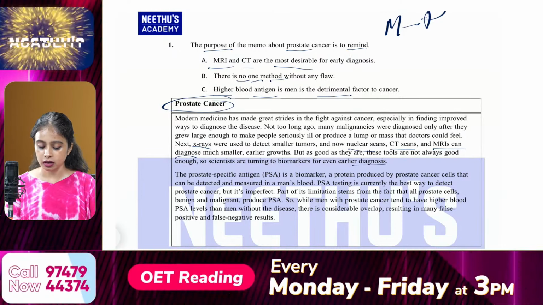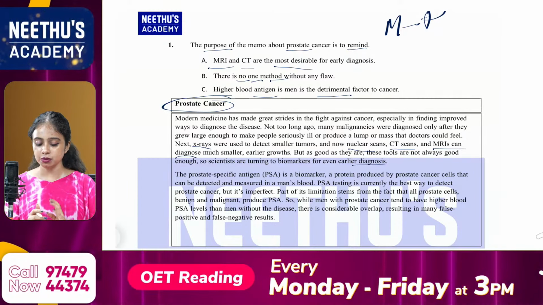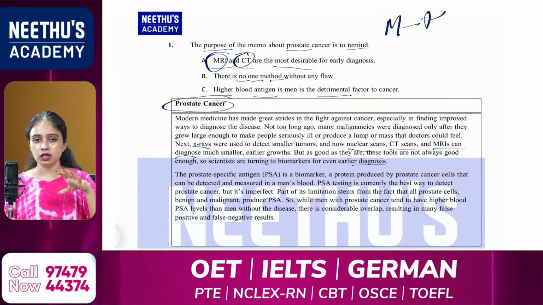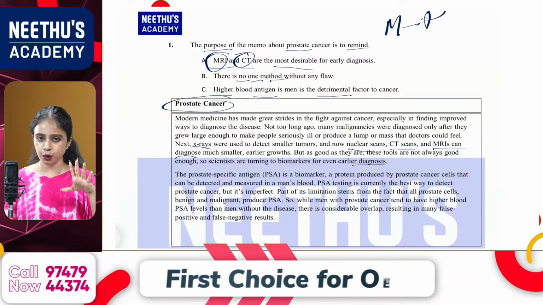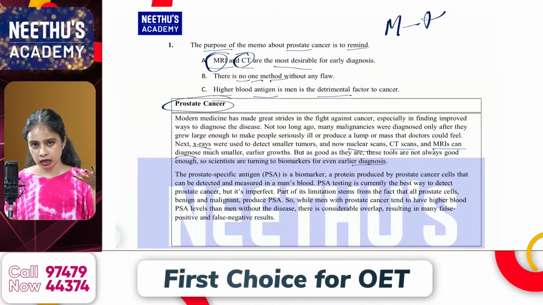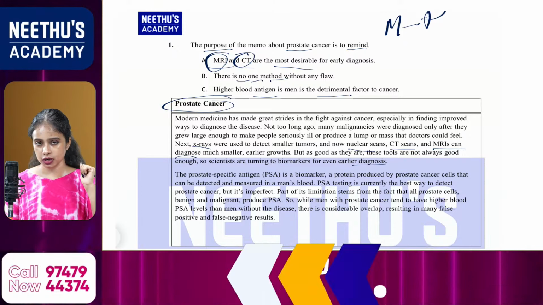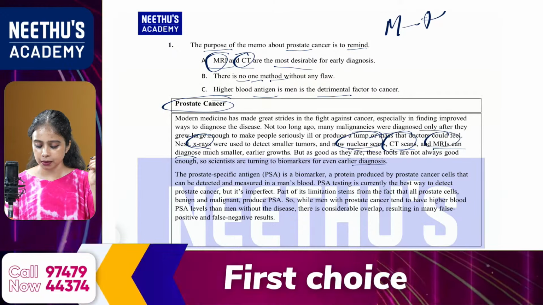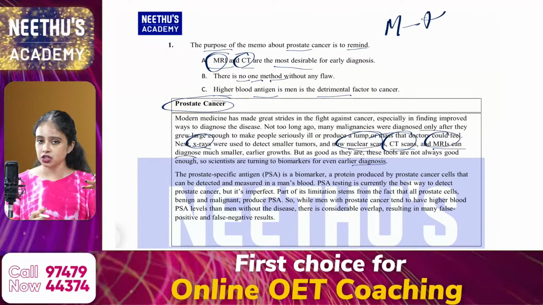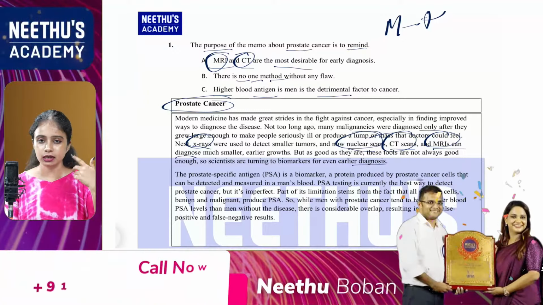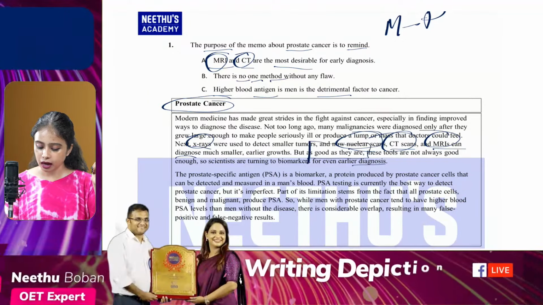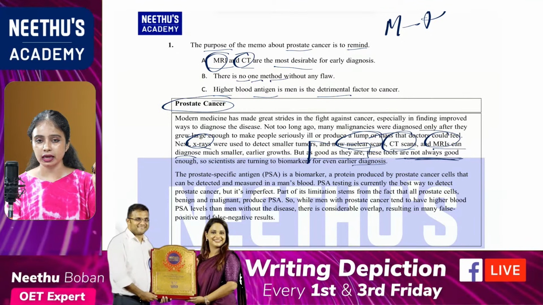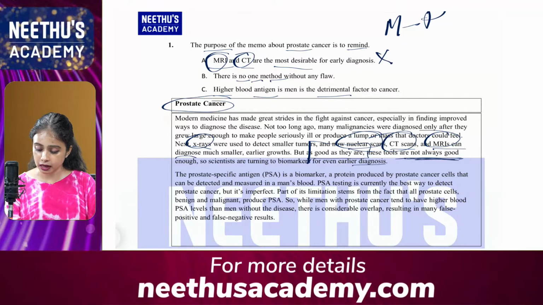Okay, so what about option A? Because we have found some keywords from option A in these lines. So what is mentioned here? So this paragraph is all about diagnosis of prostate cancer. We can use some techniques to find out or diagnose prostate cancer. So what are they? You can use X-rays, then nuclear scans, CT scans, MRIs. Okay, so these are the best ways to find out the cancer. But still, what is the next line? But as good as they are, these tools are not always good. Okay, which means we can eliminate which option? Option A can be eliminated. Why?